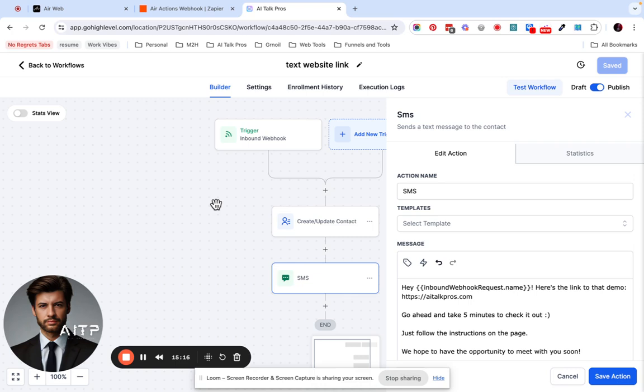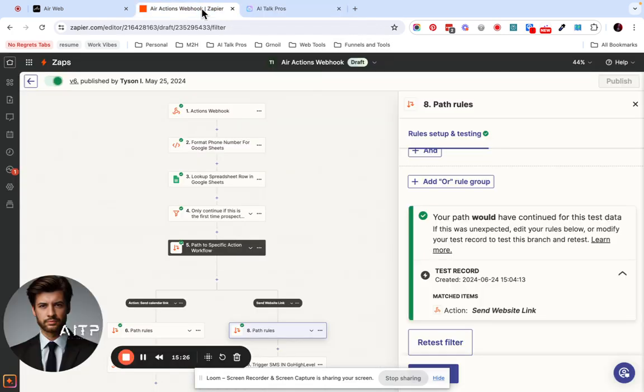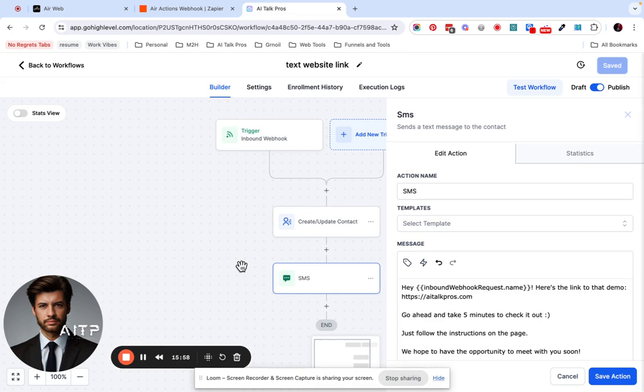So the action is live, it's working. The webhook from Zapier is connected, so we have the inbound webhook. The one thing, I don't know if you noticed on Zapier, but I do have this Google Sheets lookup. So I don't want people to get double texted. That's the reason that that exists in the first place. Otherwise, I could connect this directly, but I guess Zapier works. Here, I'm going to go into this Google Sheet though and make sure I clear out the numbers, something that I might be able to automate in the future, but right now I manually do it. So just a minute. Okay, that's done now.